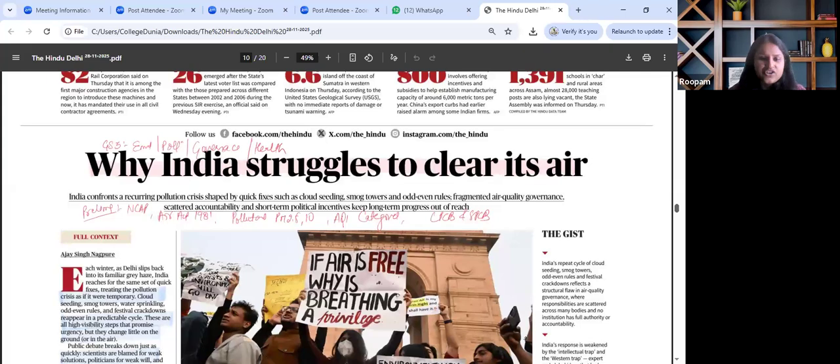This is relevant for GS Paper 3, wherein environment, disaster management, and urbanization challenges can be underlined. The main theme described in this article is air pollution, governance failure, public health, environmental interface, climate adaptation, and the need for institutional reforms.